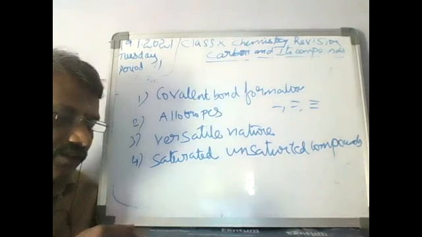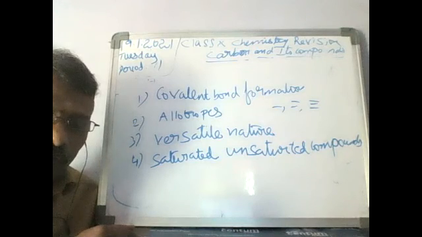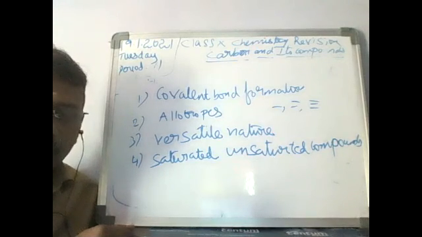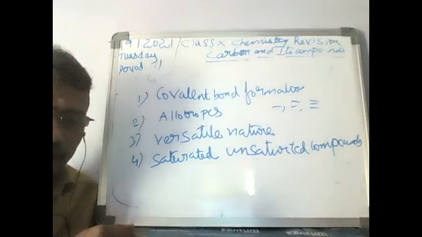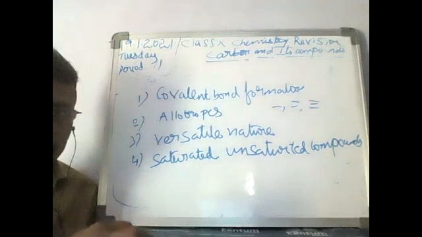99.9% pure ethanol is called absolute alcohol. If you mix alcohol with unwanted substances like pyridine, it is called denatured alcohol. So these are the important things covered in these chapters.